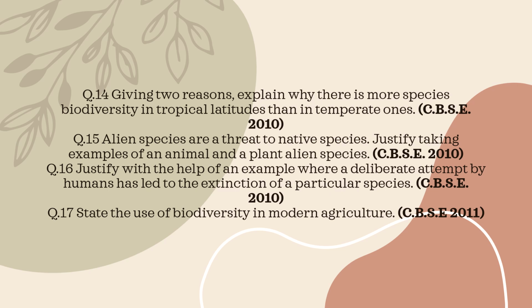Question 16. Justify with an example how a deliberate human activity led to the extinction of a species. The passenger pigeon became extinct due to excessive hunting by humans. Large-scale commercial exploitation reduced its population drastically, leading to its complete extinction. Question 17. State the use of biodiversity in modern agriculture.